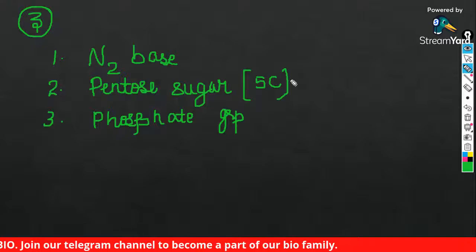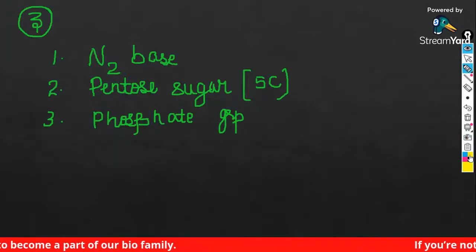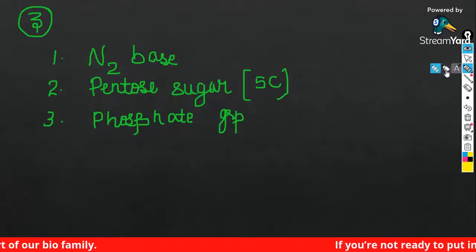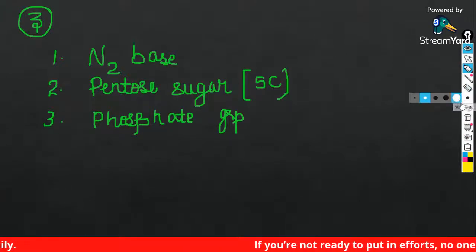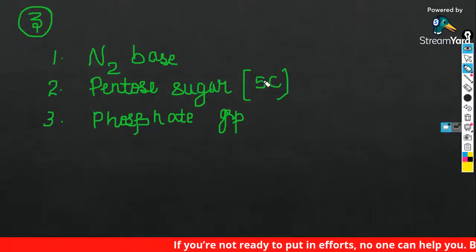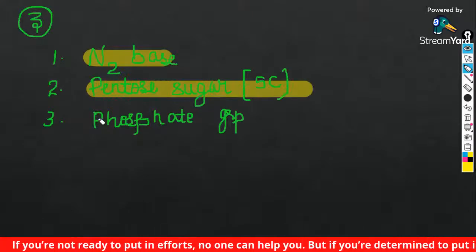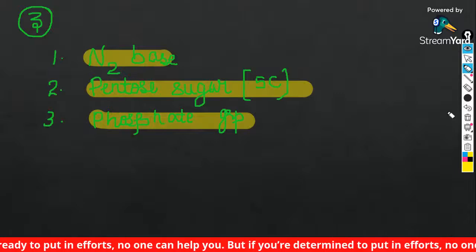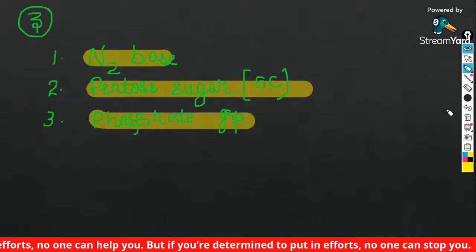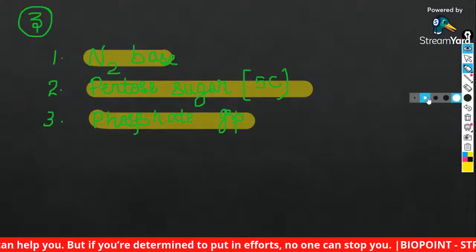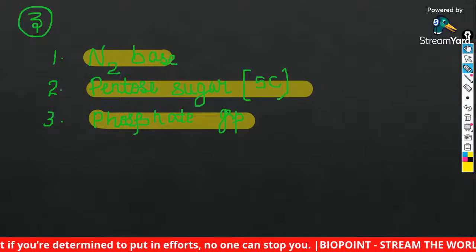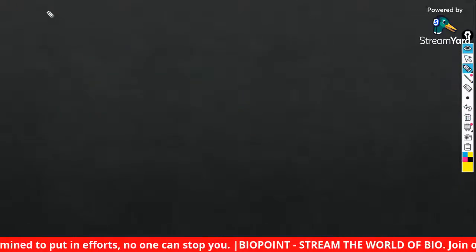Clear, everybody? Please do respond to me in the chat box. These are the three main components which you can see in a nucleic acid: the nitrogen base, the pentose sugar and the phosphate groups. Done, everybody? Anyway, let's move on.